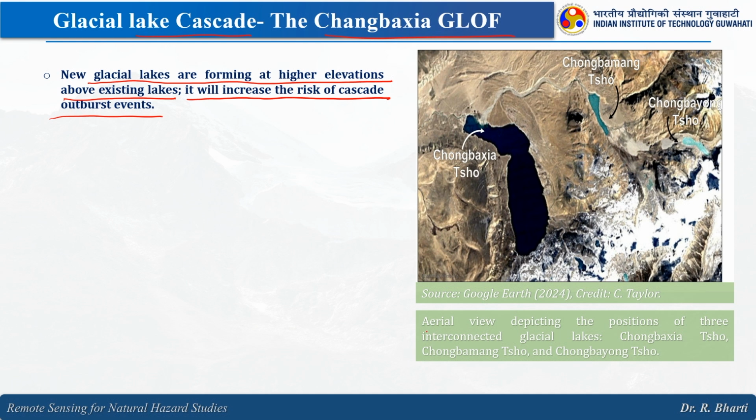So this is the aerial view depicting the position of three interconnected glacial lakes. So here this is one, this is the second one, and this is the third one. Now you see the connection. So these three are connected, right. So if there is some breach of one of the glacial lakes located at the higher altitude, then the lower altitude lakes will have more potential to flood, right.